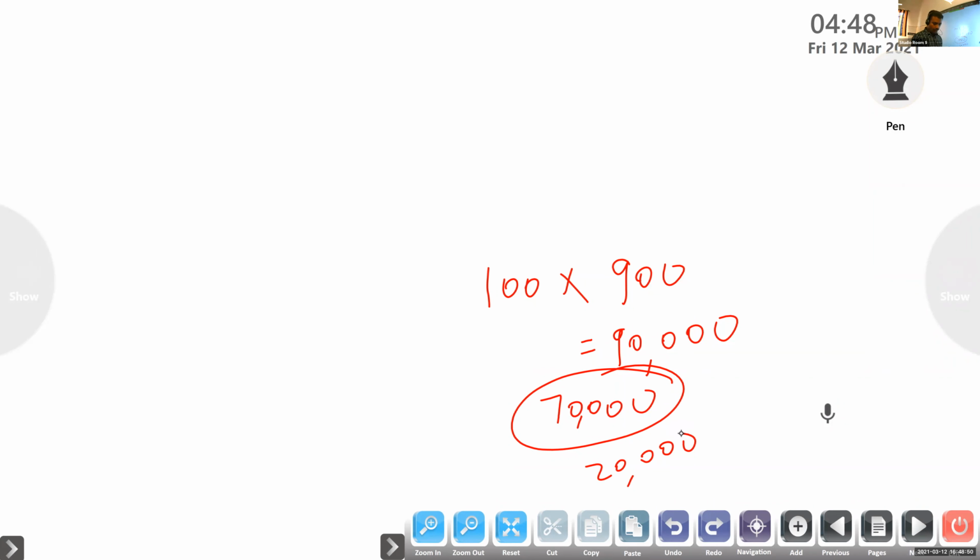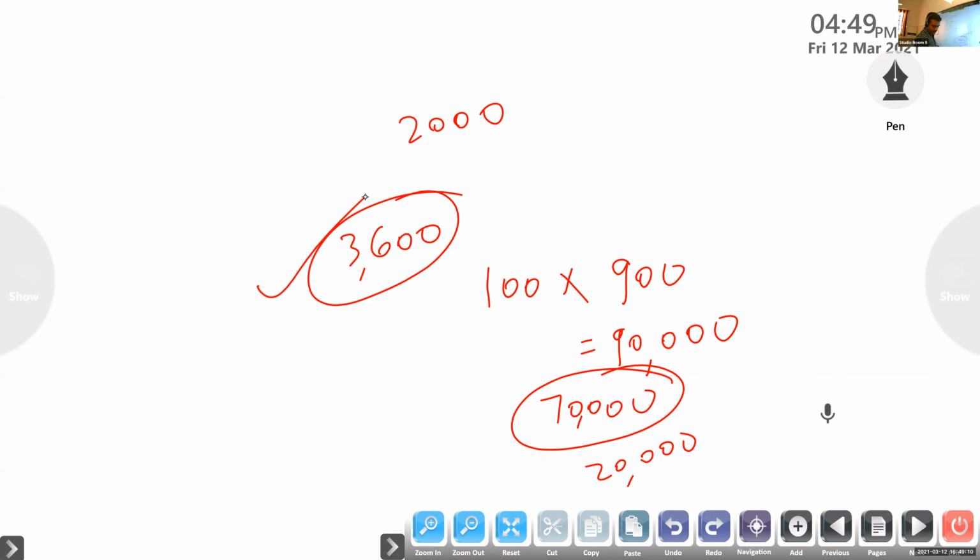One thing you have to remember: here they have given last year subscription 3,600. Last year we had to get 3,600. Out of that, this year we received 2,000. So it will not come in the income and expenditure account. It will come only in the balance sheet. In the opening balance sheet, outstanding subscription 3,600.